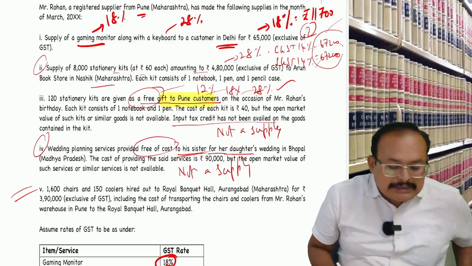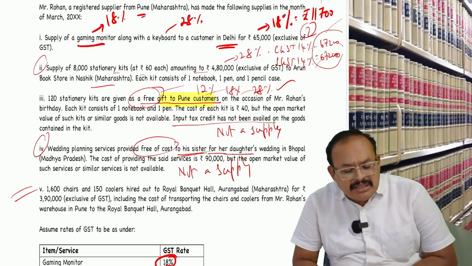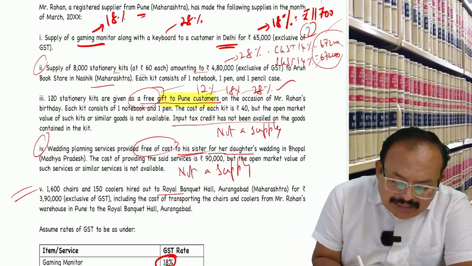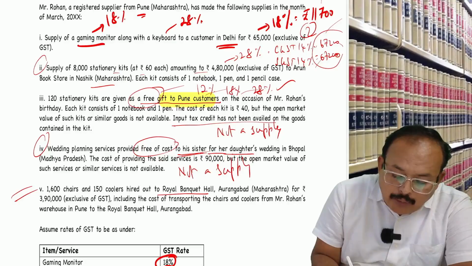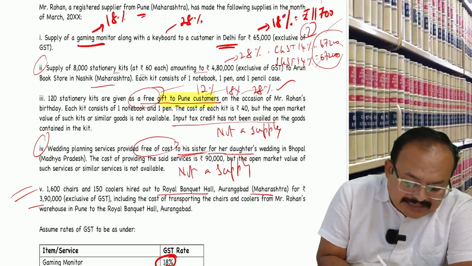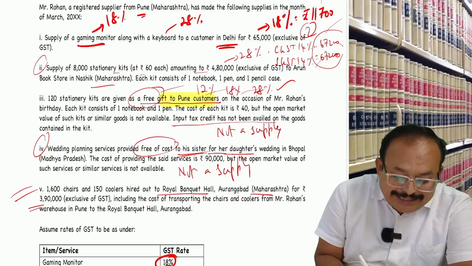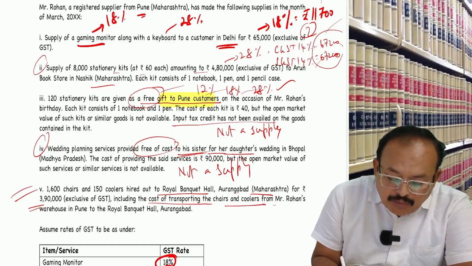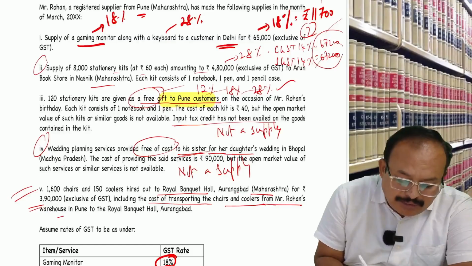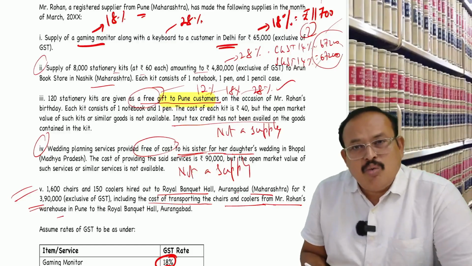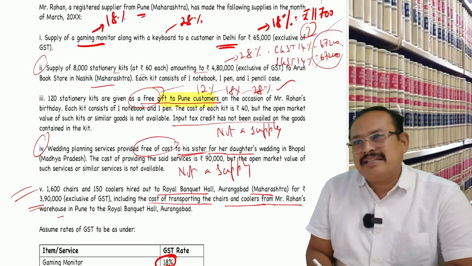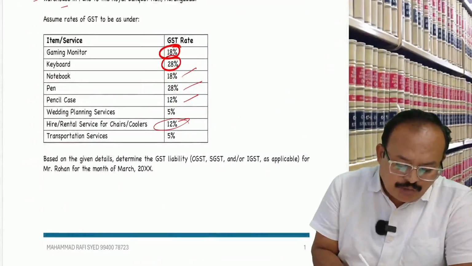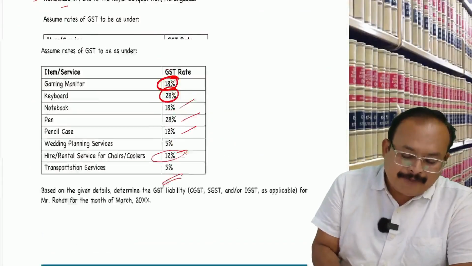Coming to here, 1600 chairs and 150 coolers hired out to Royal Banquet Hall, Aurangabad, Maharashtra for rupees 3,90,000, including the cost of transportation of the chairs and coolers from Rohan's warehouse to the Royal Banquet. That means there are two supplies, brother. One is hiring, the other is transportation. Hiring at what rate? 12%. Transportation 5%.